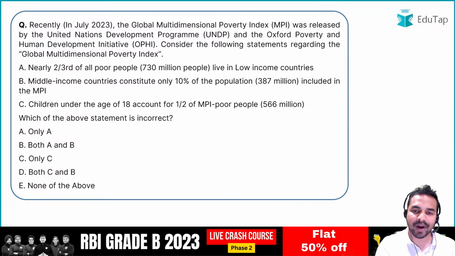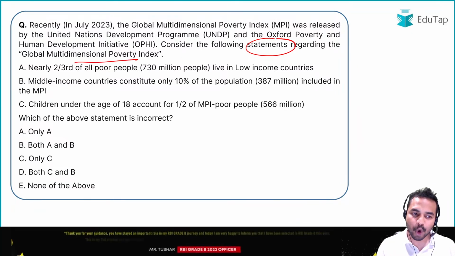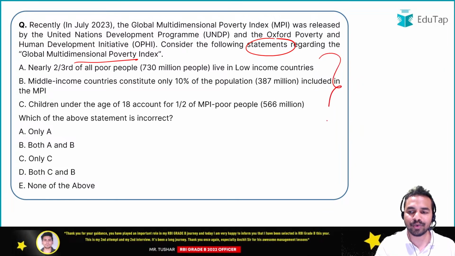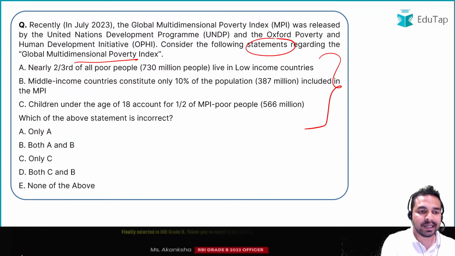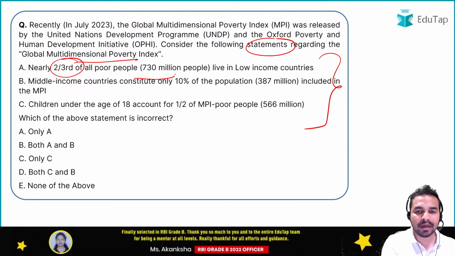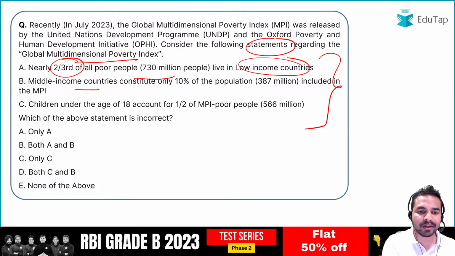So guys, now here is the next question for all of you from the same index. Once again you are required to consider the following statements regarding the global multidimensional poverty index. First of all, go through these statements and tell me what is the right answer. The very first statement says that nearly 2/3 of all the poor people live in the low income countries. Statement B says middle income countries constitute only 10% of the population.